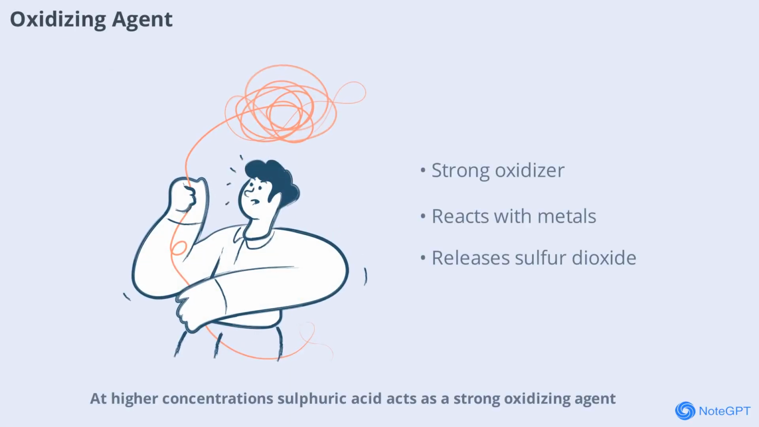At higher concentrations, sulfuric acid acts as a strong oxidizing agent. It can oxidize metals and nonmetals, releasing gases such as sulfur dioxide. For example, when it reacts with copper, it produces copper sulfate, water, and sulfur dioxide gas. This property is important in various chemical manufacturing processes, including the production of fertilizers and explosives.